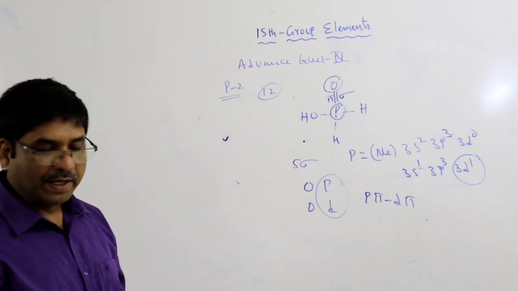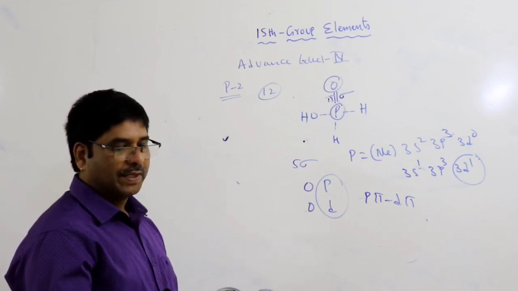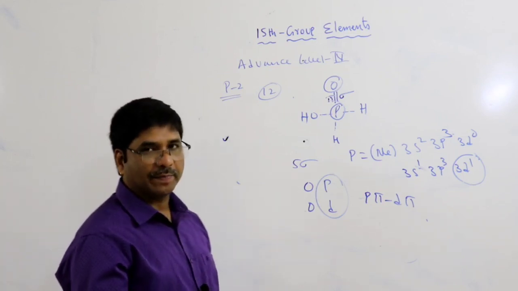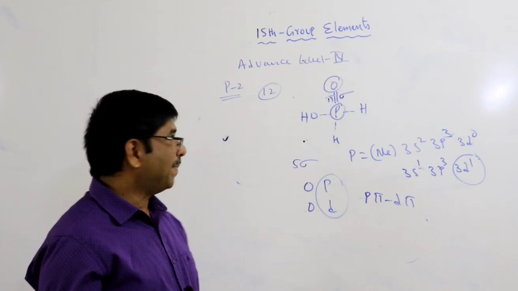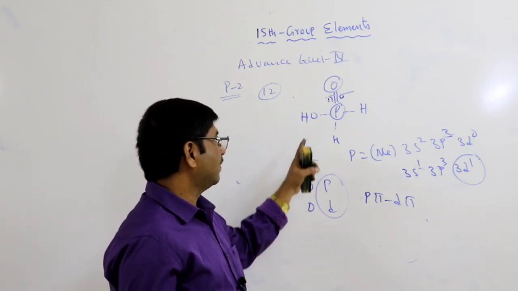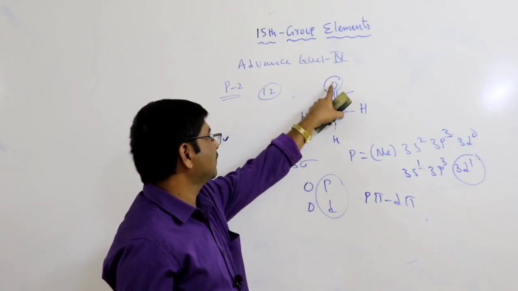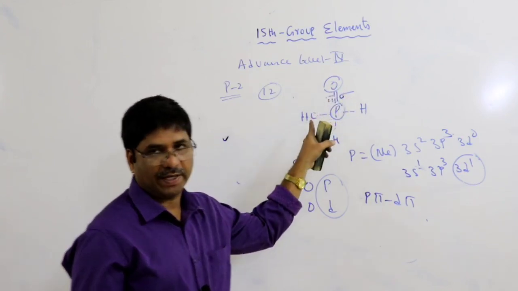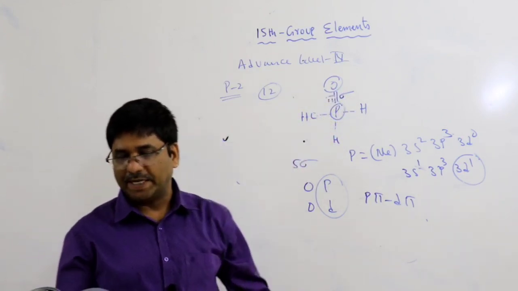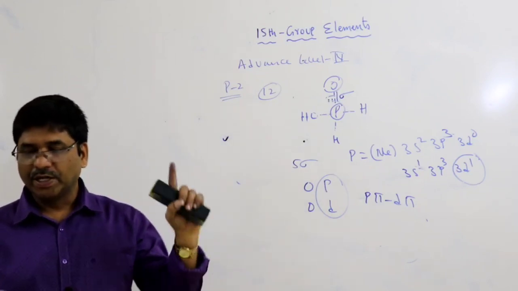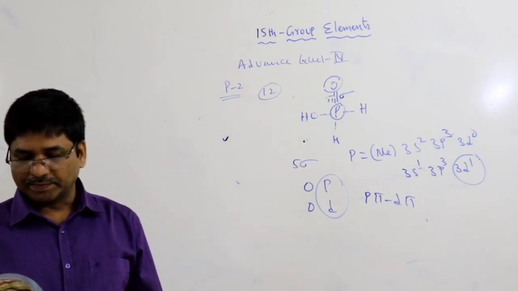The number of replaceable hydrogen atoms. Only one replaceable hydrogen atom is possible, by tautomerism. Only this one can be replaced. This one goes to here, this double bond comes to here. So only one is possible by tautomerism. So the answer is only one.